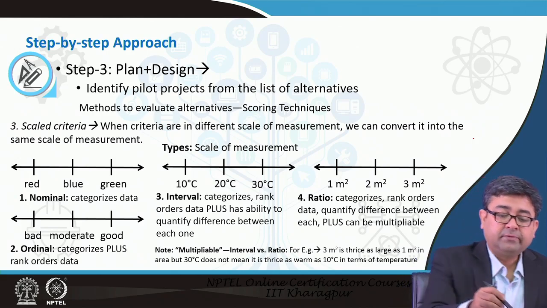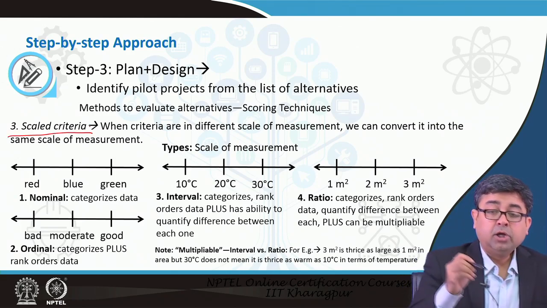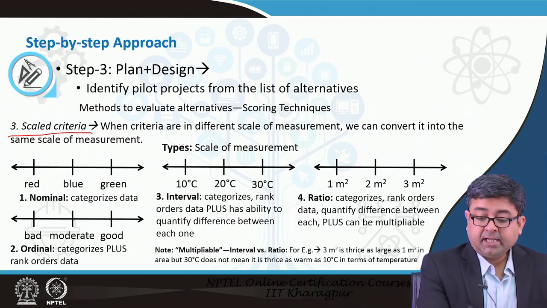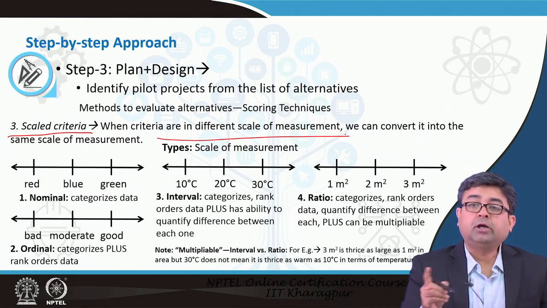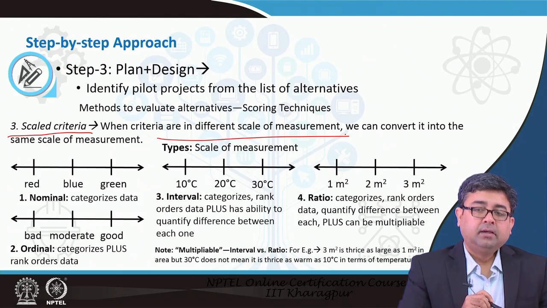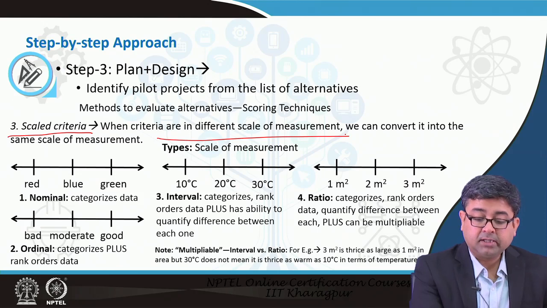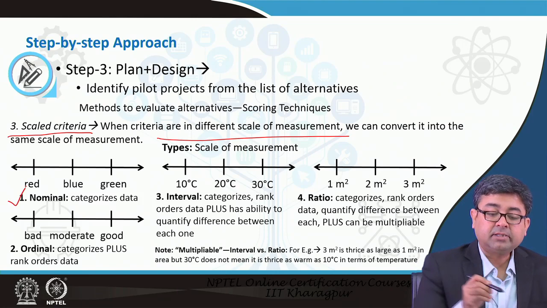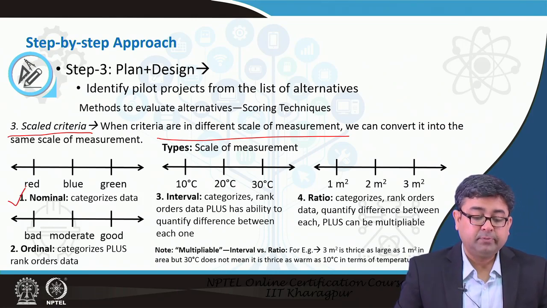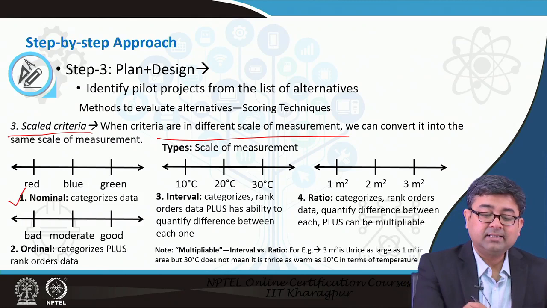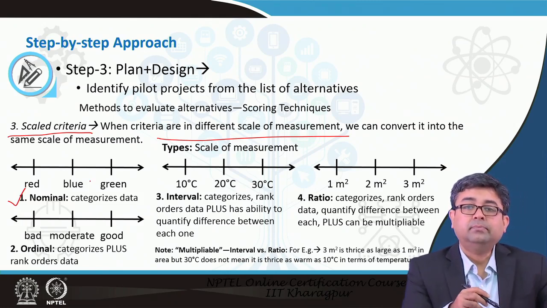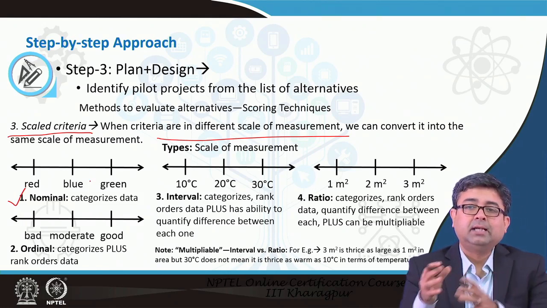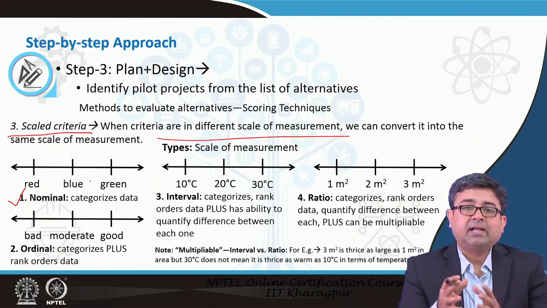The third example is of scaled criteria. When the criteria are in different scales of measurement, you need to combine them into one scale. We will use the same example, but before going to that, let us see what the different scales of measurement are. Usually, the easiest scale is a nominal scale that only categorizes data. These are red marbles, these are blue marbles, these are green marbles. That is just a categorical scale, a nominal scale.